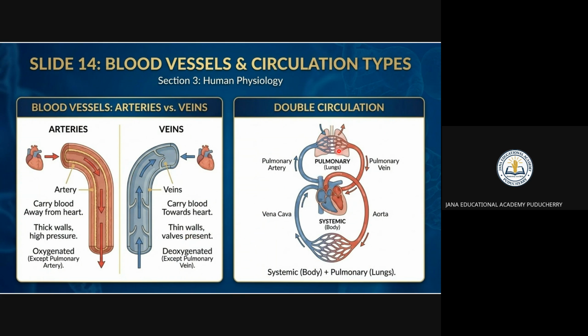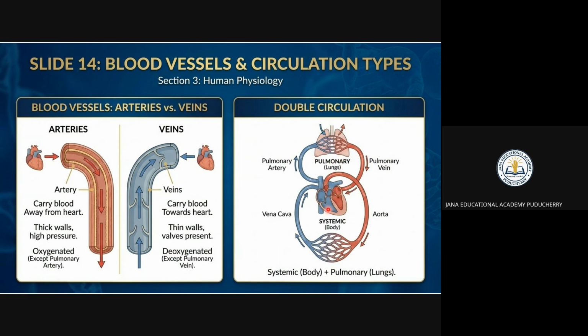Next, you see the oxygenated and deoxygenated blood. The flow is not only one direction, because it has a double circulation. Initially we saw only one flow, coming out and coming in, right? It is a double circulation.